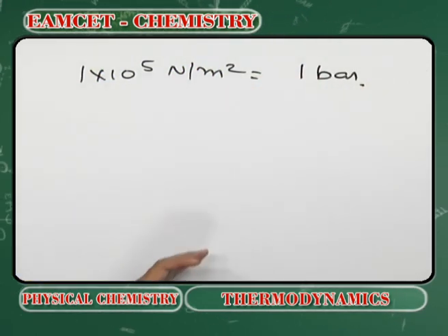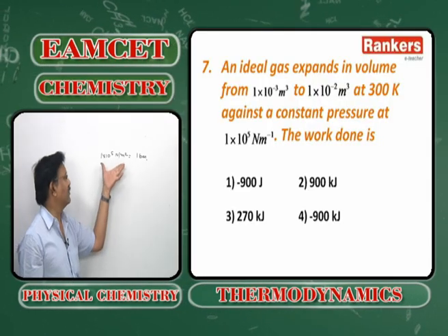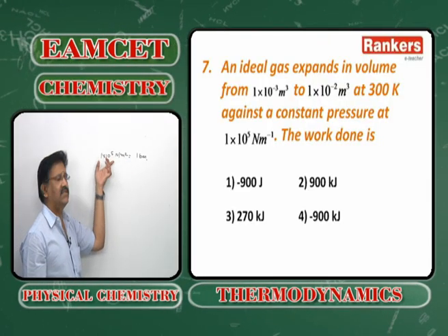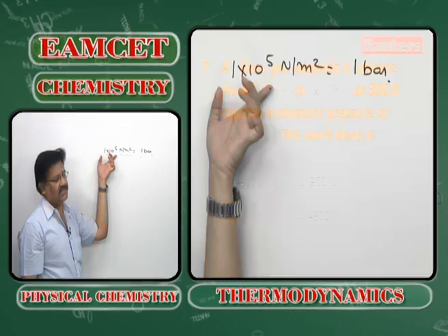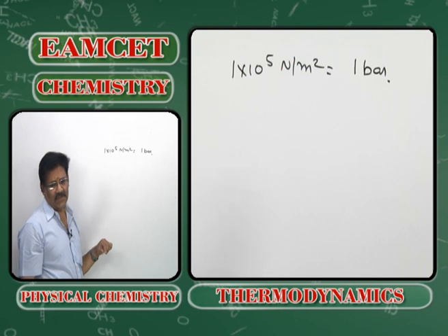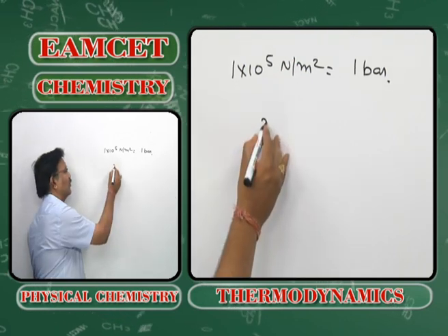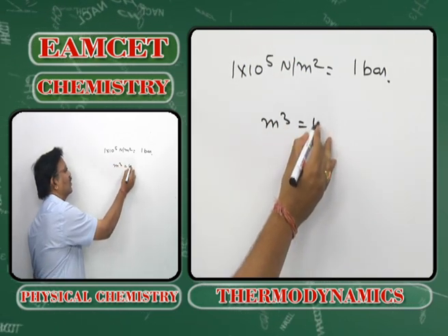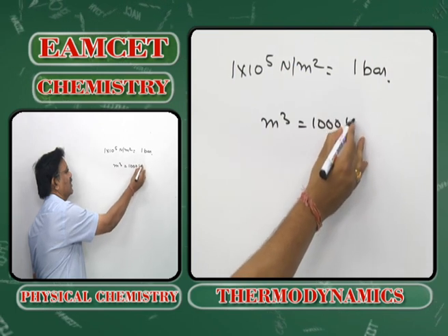And 1 meter cube is equal to 1000 liters.